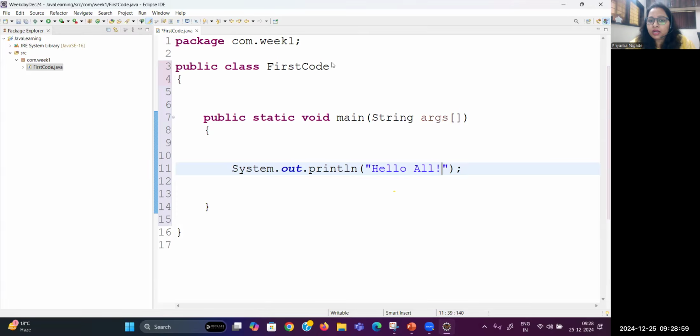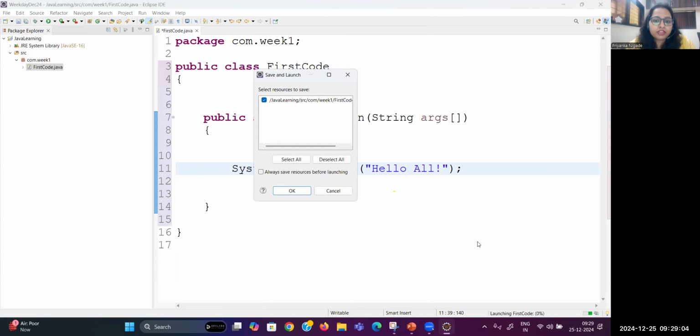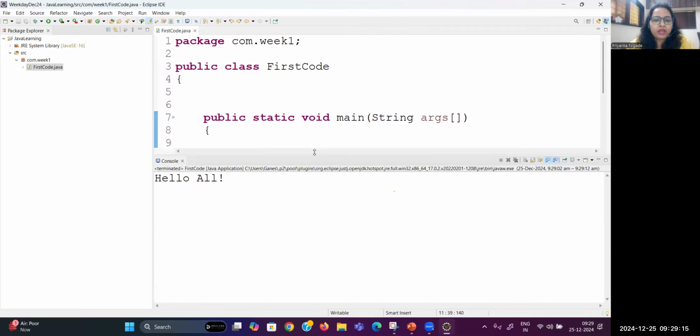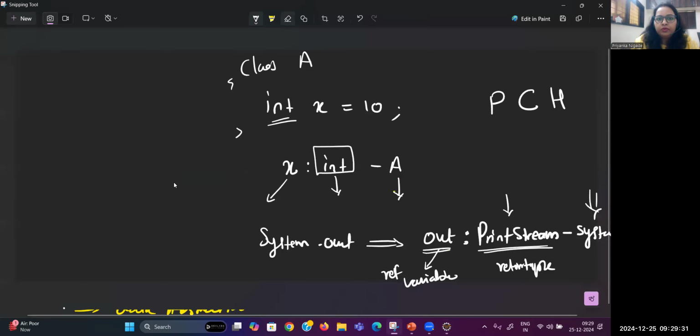How to run? You can directly right click, come to Run As, and choose Java Application. The first time you execute any program, you will get this window. Always save your resource by default and click on OK. You can see I'm getting the result here. Hello all got printed inside the console. Whatever statement you write, you will see this kind of result. Everyone, are you clear how to write a first program in Java?